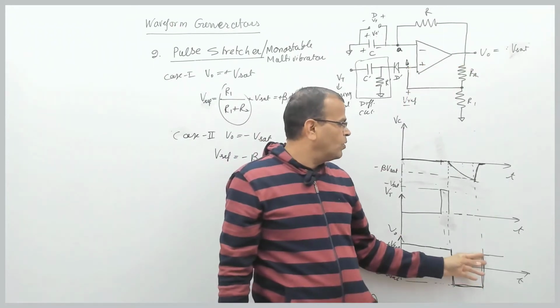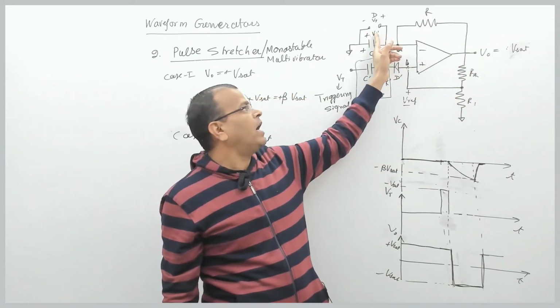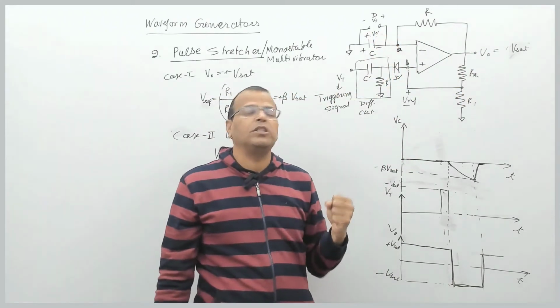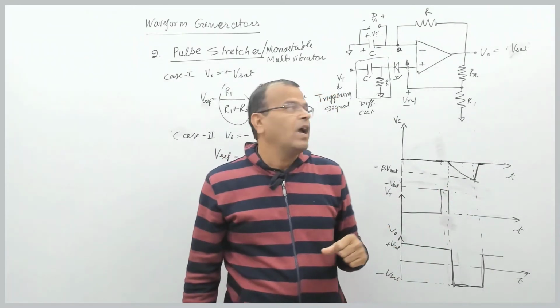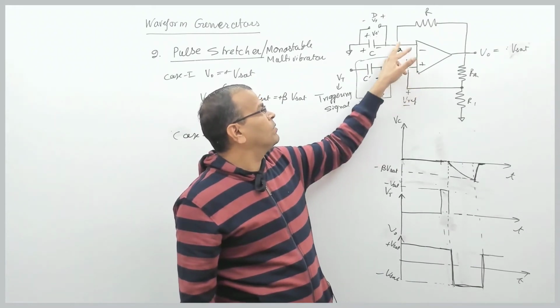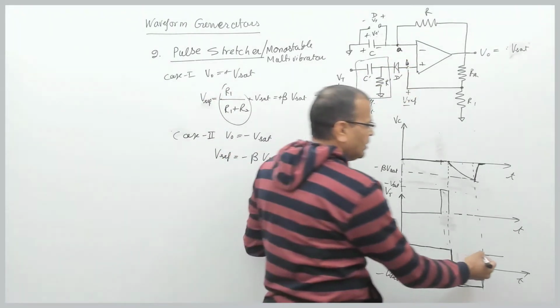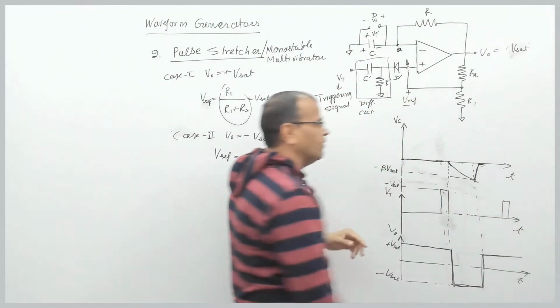The diode gets forward biased and the capacitor is suddenly discharged. The voltage at this node becomes more than this, and the output remains plus Vset continuously till the next triggering pulse is given.